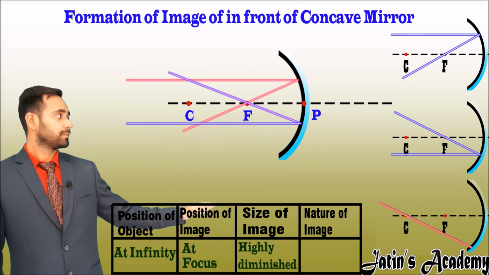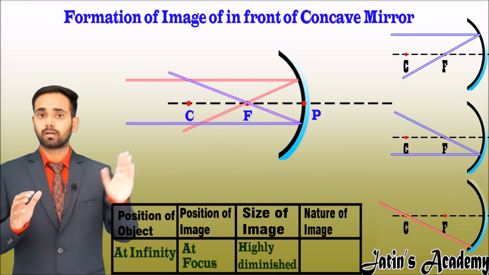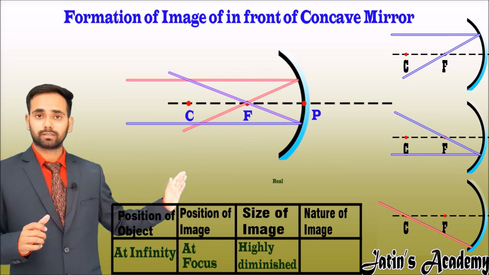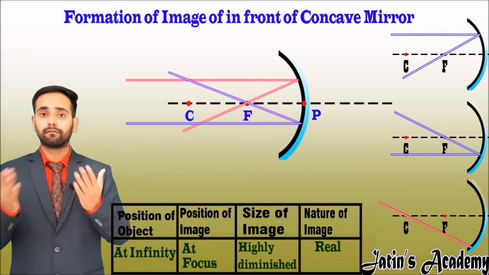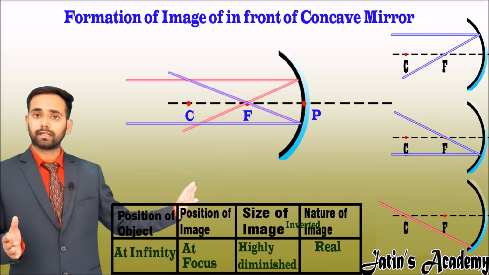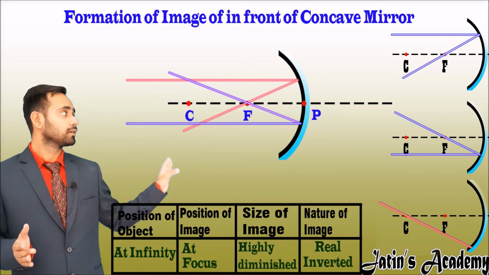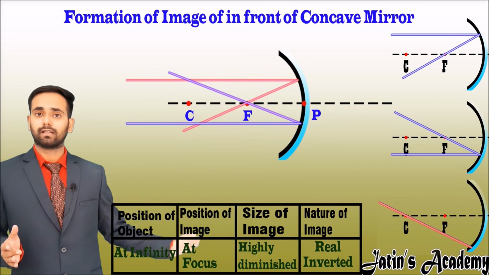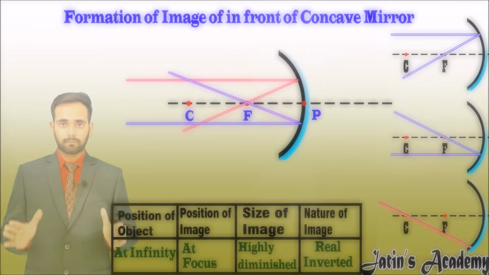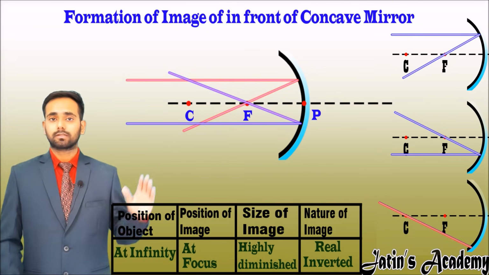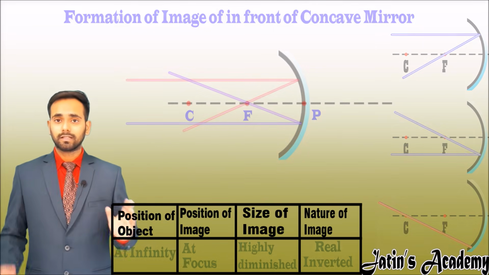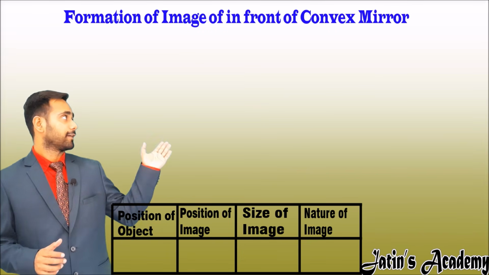The nature of the image: because the image is formed outside this mirror, nature is real, and we have done that in real we get an inverted image in case of a concave mirror, so we get real and inverted. We have completed all the ray diagrams related to the concave mirror. Now let's start the ray diagram of the convex mirror.